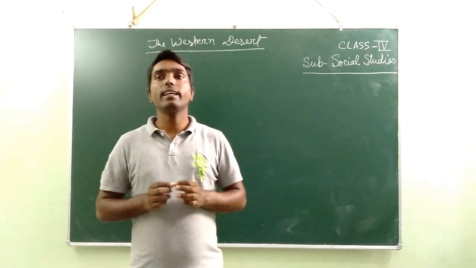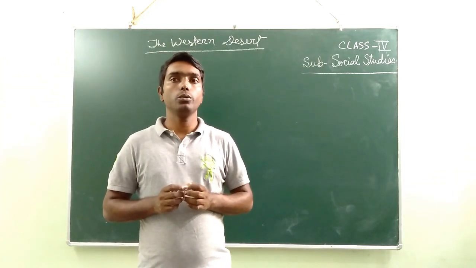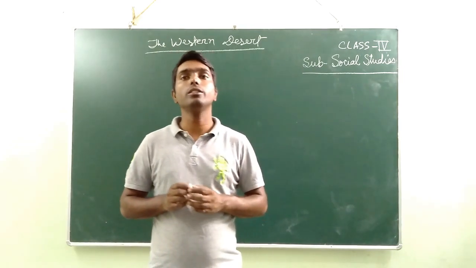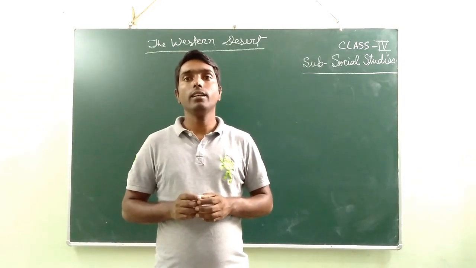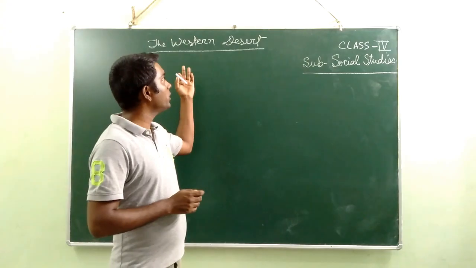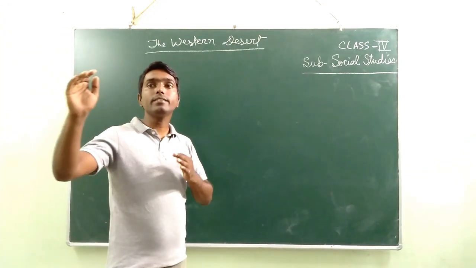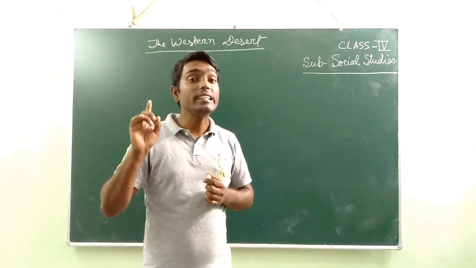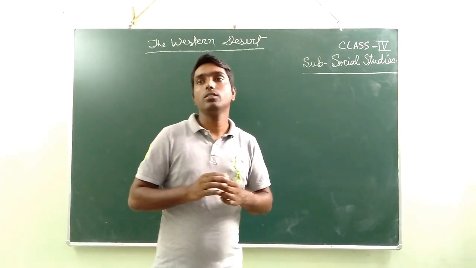Trees like khejri, kikar and babul grow. The khejri, kikar and babul trees grow in the eastern part of the desert. Don't be confused, we are talking about the western desert, and here it is written that the khejri, kikar and babul trees grow in the eastern part of the desert.